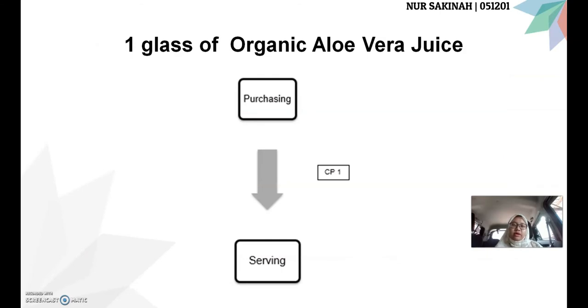Next is one glass of organic aloe vera juice. As you can see in this flow chart, there is no CCP determined because this juice is directly purchased from the supermarket and directly served to the patient.